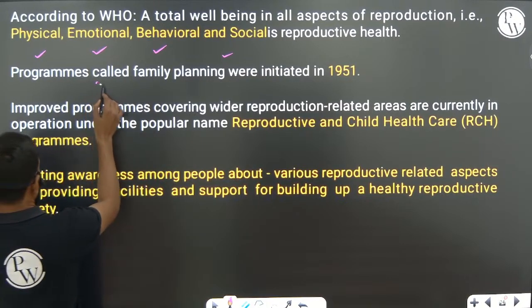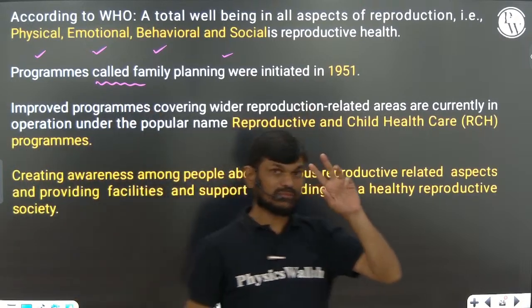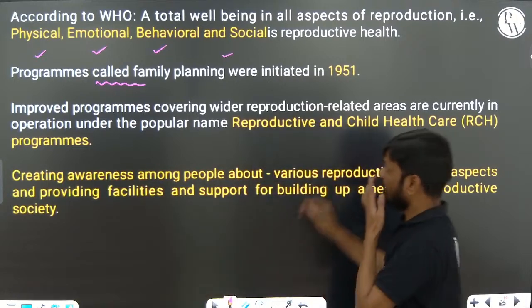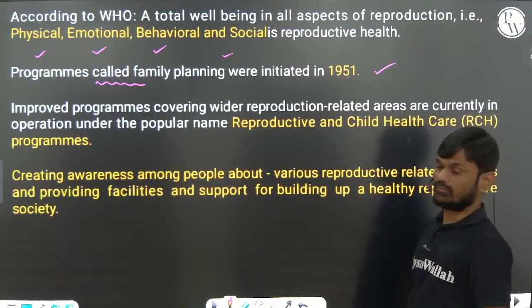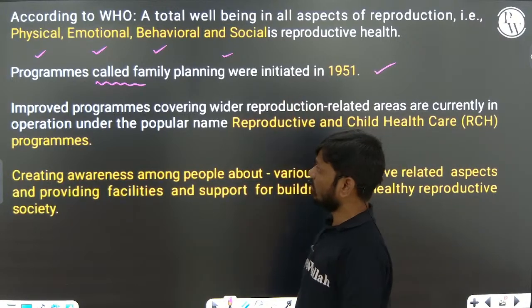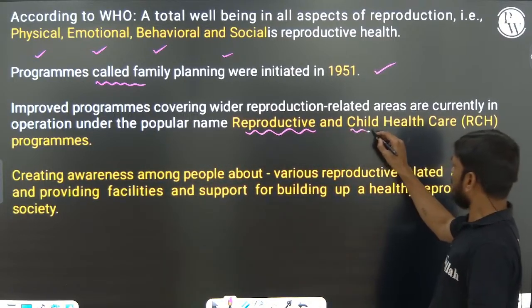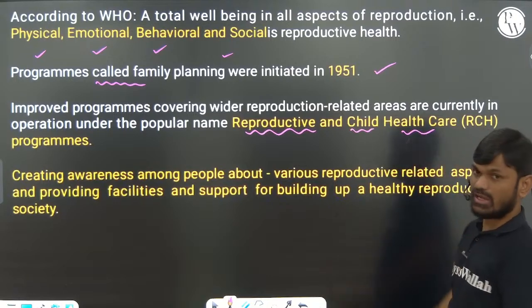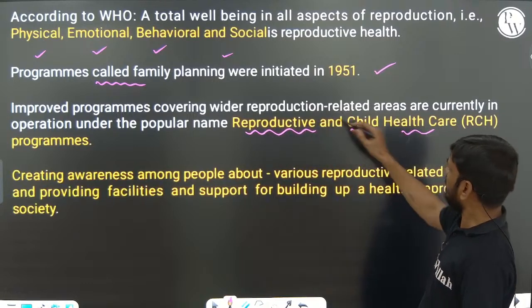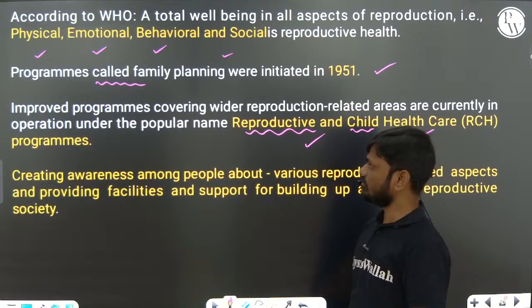The family planning program was initiated by the Indian government in 1951. Very important. India is the only country that initiated a family planning program in the world, right? Now this family planning program has changed into Reproductive and Child Health care, RCH, because improved programs are covering wider reproduction-related areas. Now these are currently working under RCH.